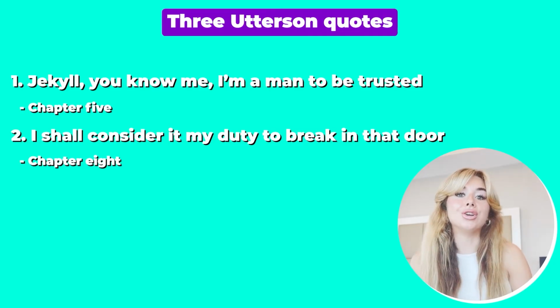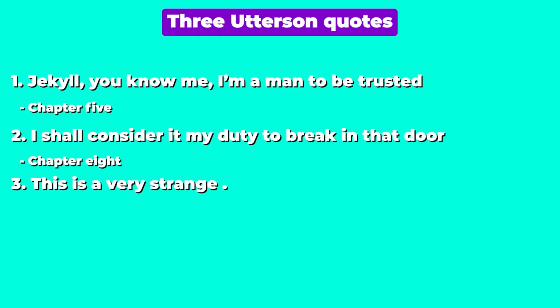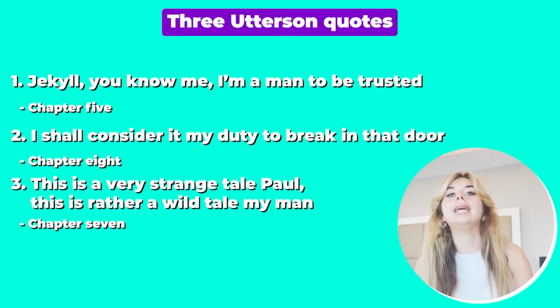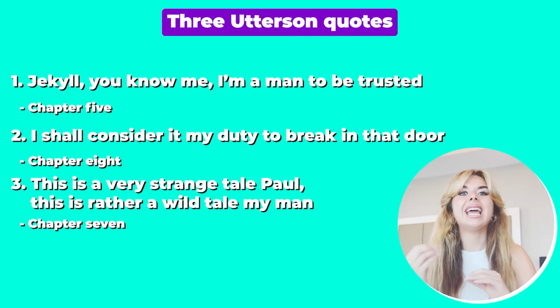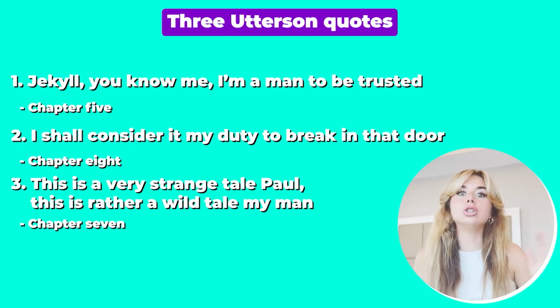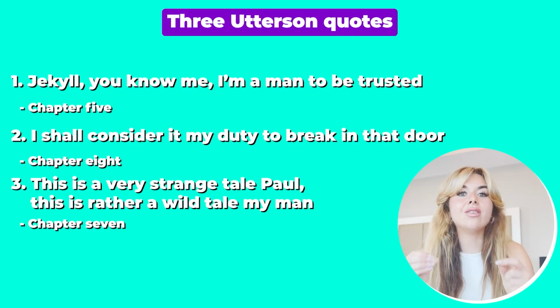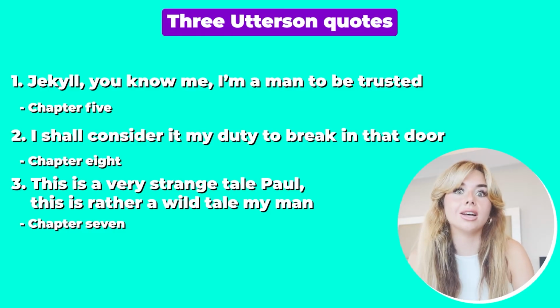And then the third quote you can use, "this is a very strange tale, Paul." "This is rather a wild tale, my man." Chapter 7. So the idea of it being strange, it kind of introduces the key theme of duality and how there's this real conflict in every aspect of the novella, not just within the character of Jekyll / Hyde, but even within the setting, the other characters, and even within such a moral character like Utterson.